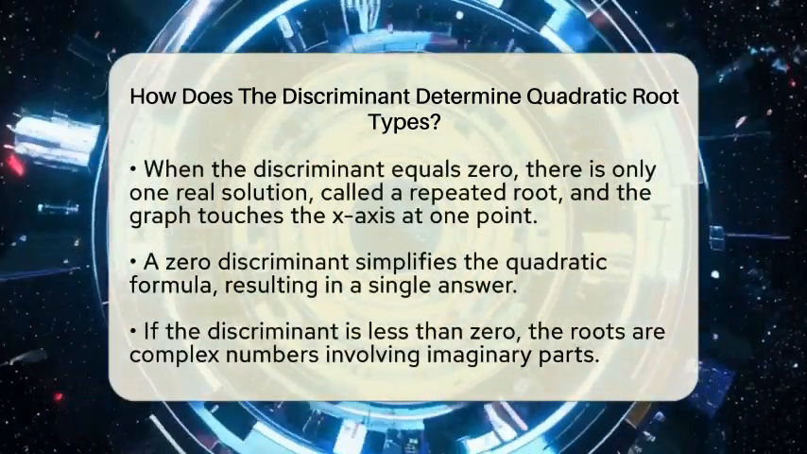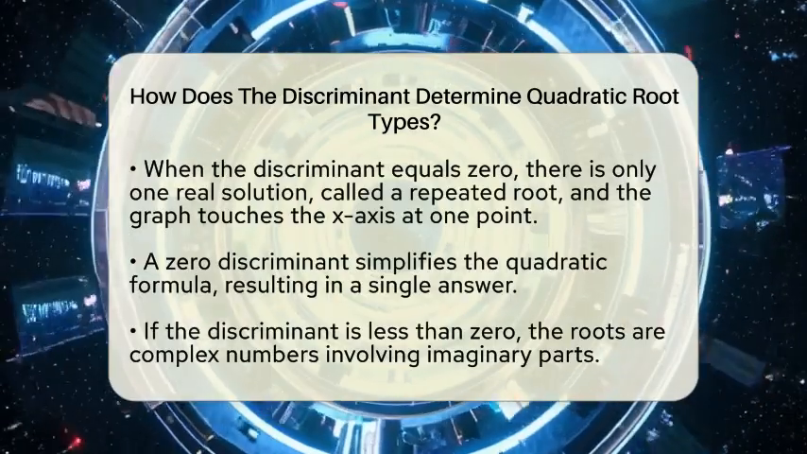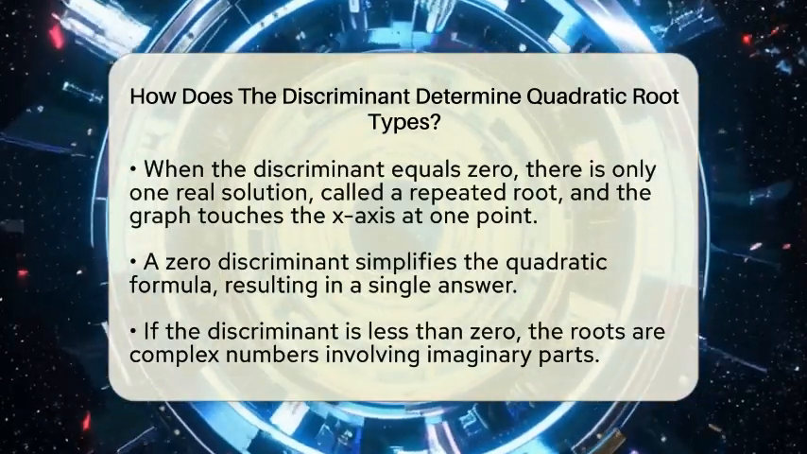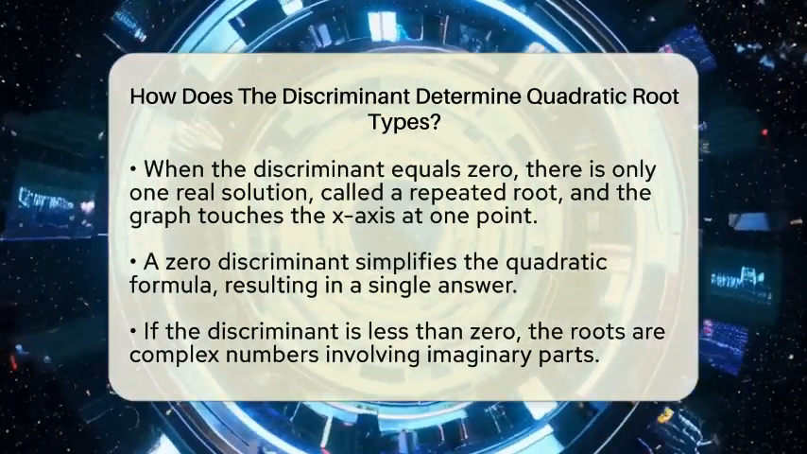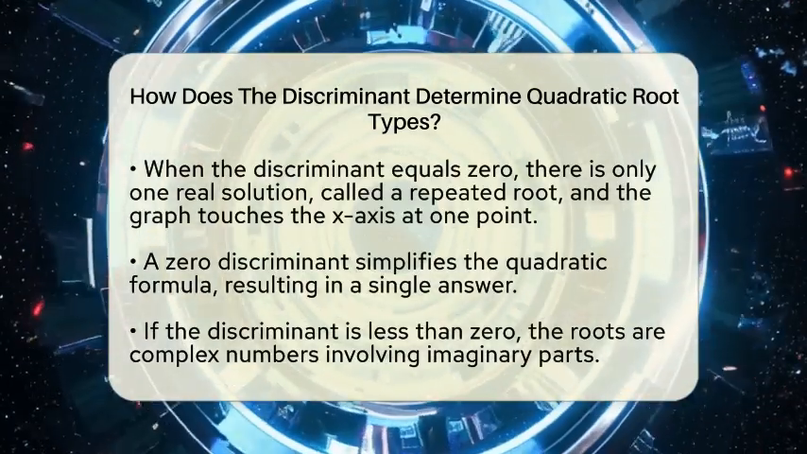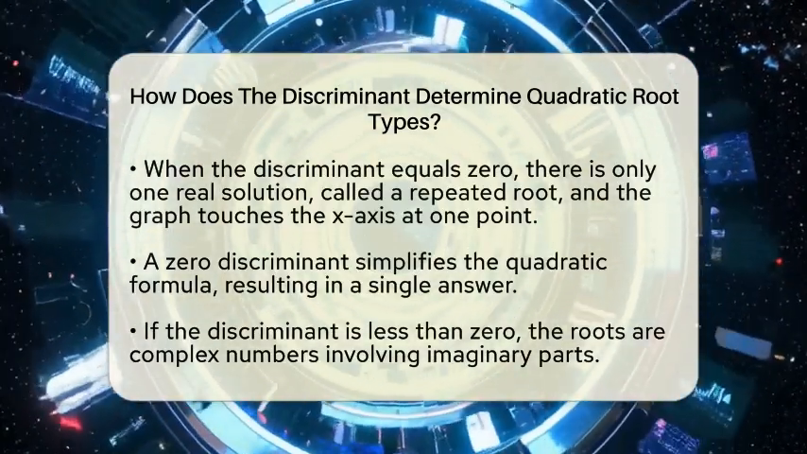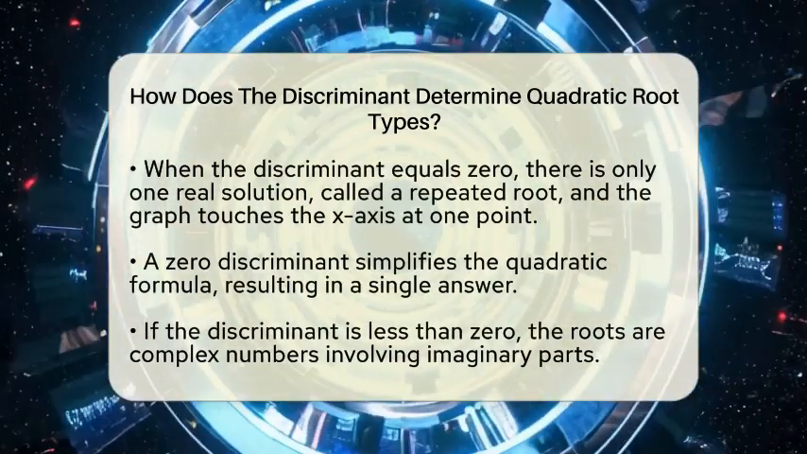If the discriminant is positive, it means the quadratic has two different real solutions. When you graph the quadratic function, it crosses the x-axis at 2 points. The square root of a positive number is a real number, so the quadratic formula gives two different answers.